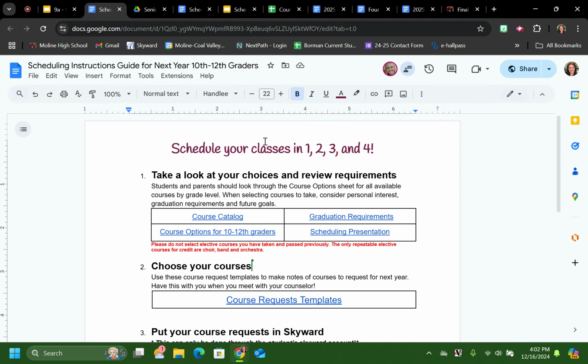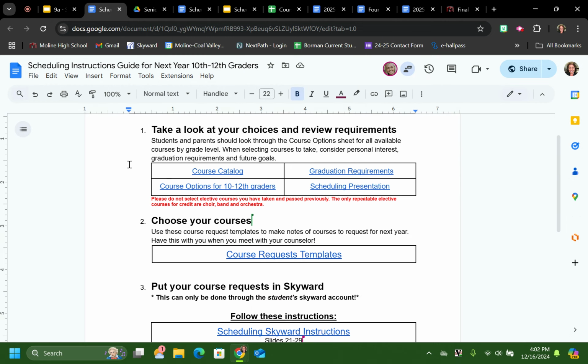So this document kind of looks through all the different things. So your first step is to take a look at all your choices and review requirements. Students and parents should look through the course options sheet for all available courses by grade level. When selecting courses to take, consider your personal interests, graduation requirements, and future goals. So there's lots of things to click on here.